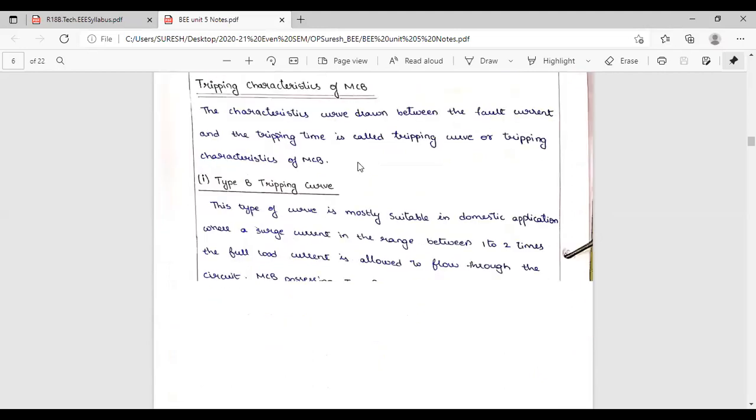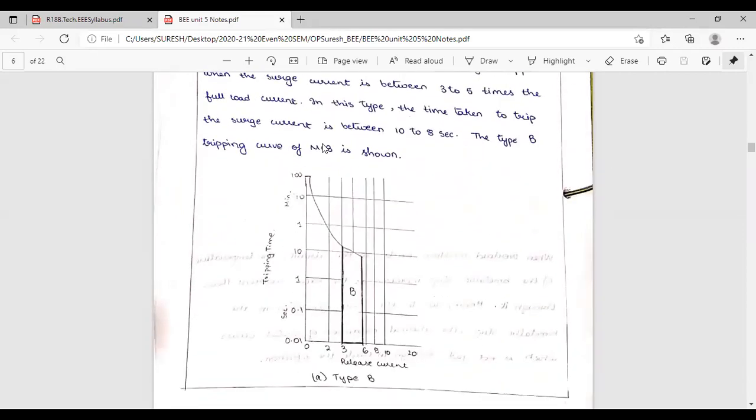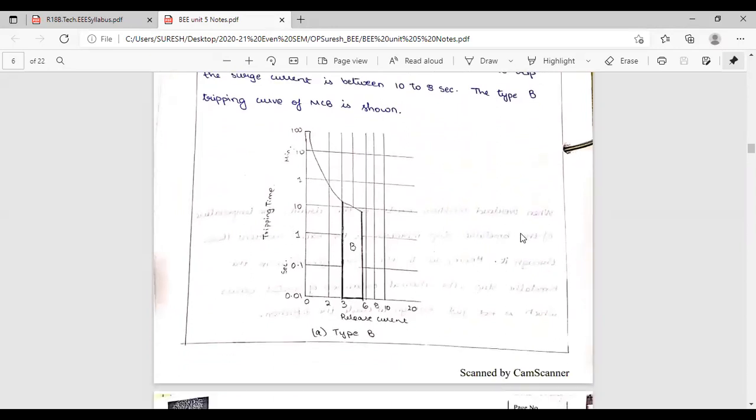See, tripping characteristics of MCB. The characteristic curve is drawn between the fault current and the tripping time. On the x-axis, what are you taking?